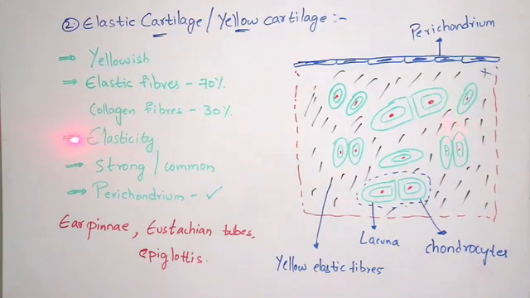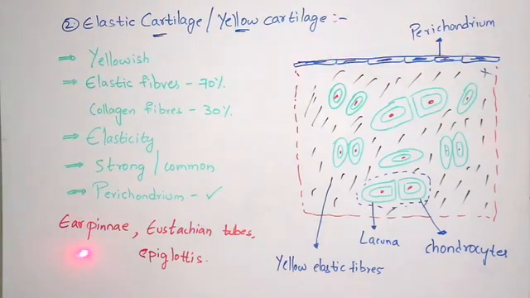The name itself indicates that it is elastic in nature, and it is strong. In the case of hyaline cartilage, the cartilage is very weak, but here it is very strong, and perichondrium is present. Perichondrium is the blue color structure which I have drawn.